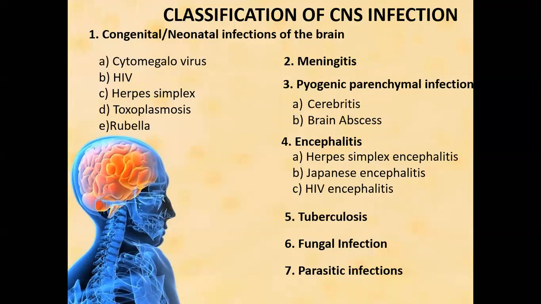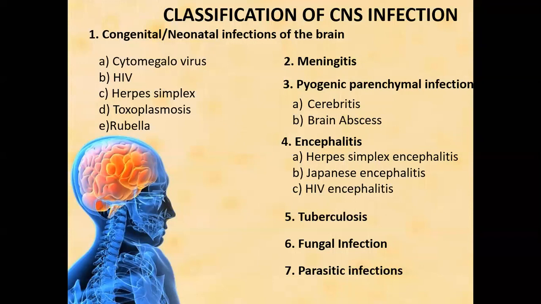The second classification is meningitis. The third type is pyogenic parenchymal infections, including cerebritis. What is cerebritis? It is inflammation of the cerebral cortex, and brain abscess. The fourth is encephalitis, and the most common organisms involved are herpes simplex encephalitis, Japanese encephalitis, and HIV encephalitis. The fifth is tuberculosis, sixth is fungal infections, and seventh is parasitic infections.